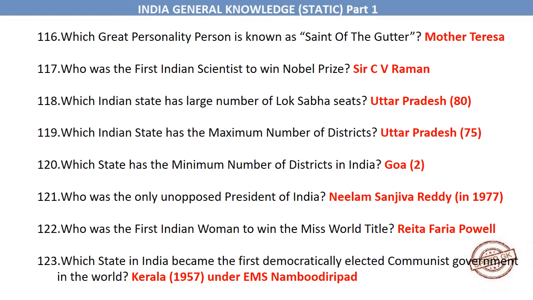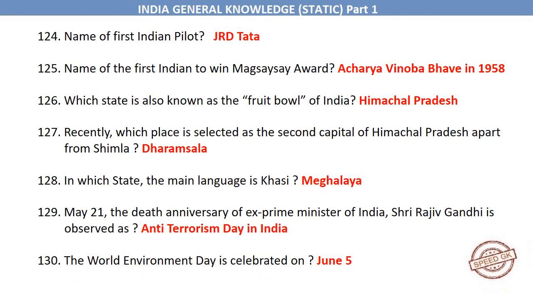Neelam Sanjeeva Reddy in 1977. Who was the first Indian woman to win the Miss World title? Rita Faria Powell. Which state in India became the first democratically elected communist government in the world? Kerala in 1957 under EMS Namboodiripad. Name of first Indian pilot? J.R.D. Tata. Name of the first Indian to win Magsaysay Award? Acharya Vinoba Bhave in 1958.